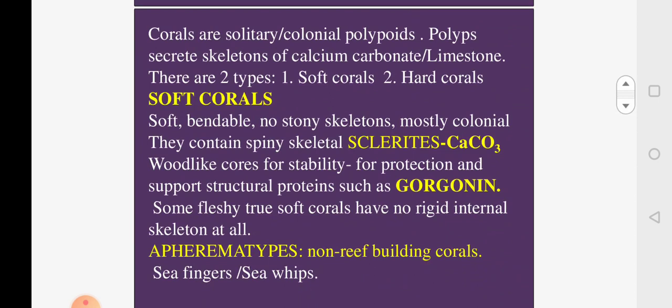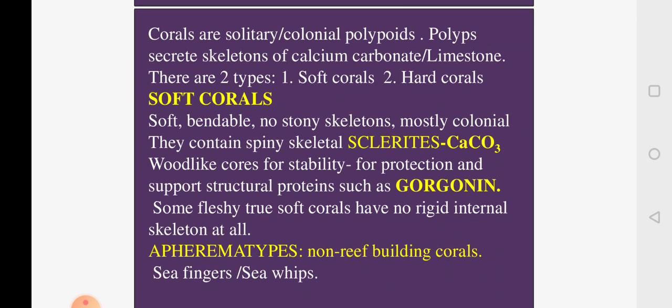Now, I told you that corals can be built by either one single polyp, which you call a solitary coral, or by colonial polyps, in which case you call it a colonial coral, or the colony built by colonial polyps. So what are these corals made up of? They are basically made up of calcium carbonate, which is also called limestone. Now there are two basic types of corals. The first type is called the soft coral. The second type is called the hard coral.